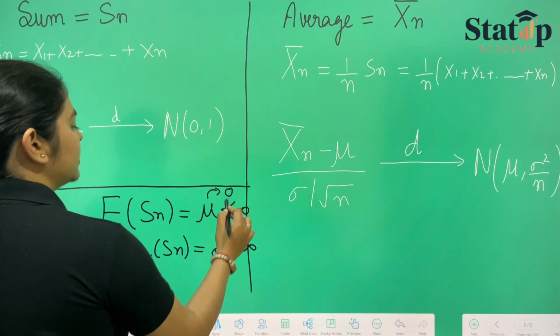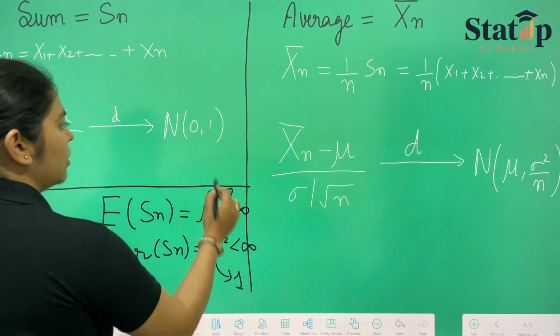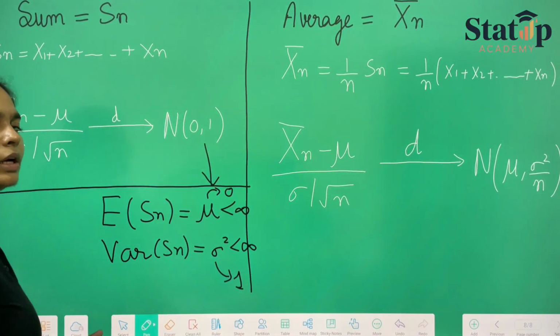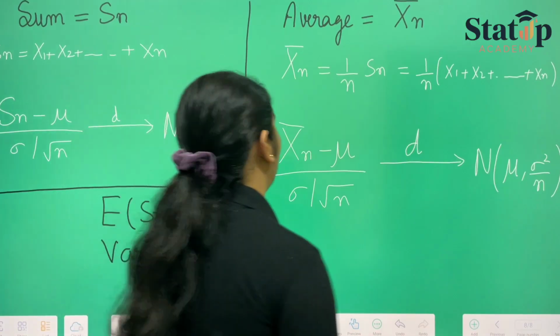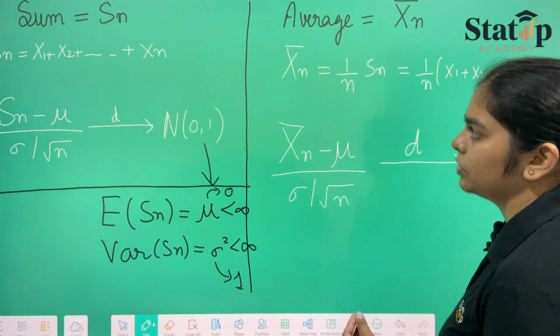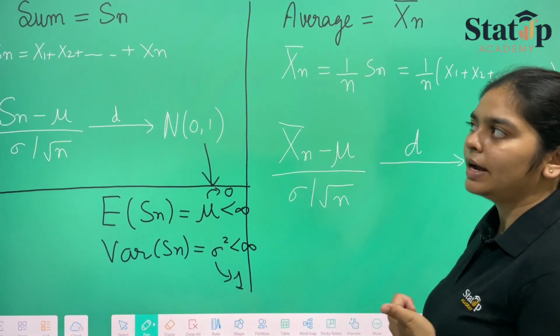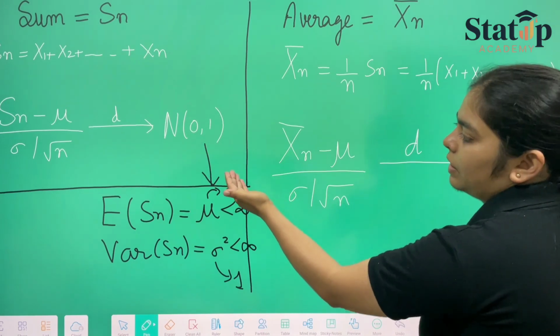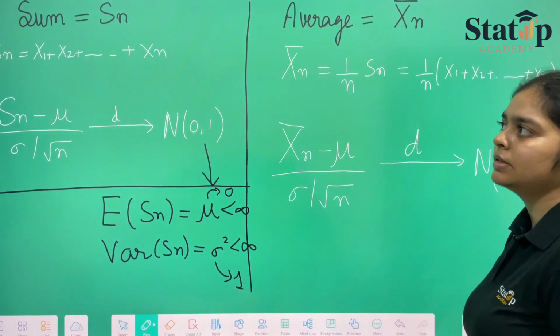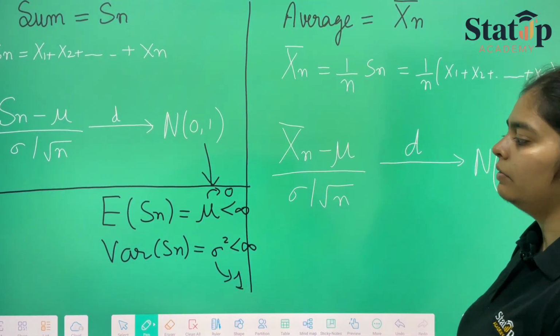And here you can see it is 0, and here you can see it is 1. So it satisfies all our conditions, and it is also identically and independently distributed. That's why we have got mu and sigma square as the mean and variance.